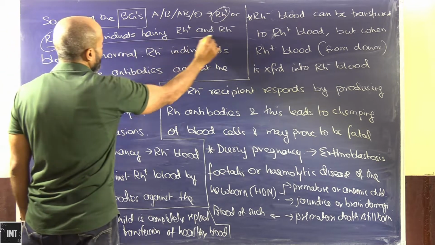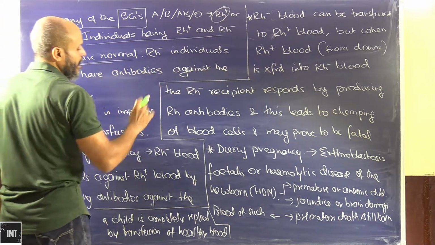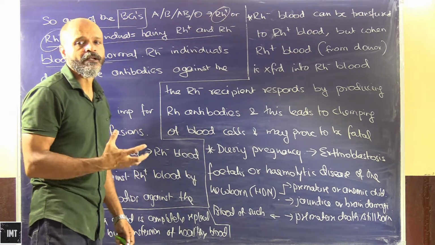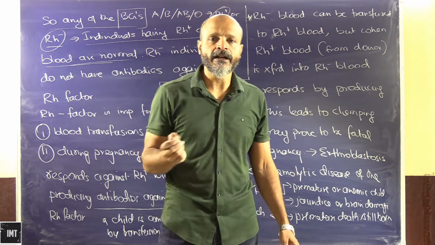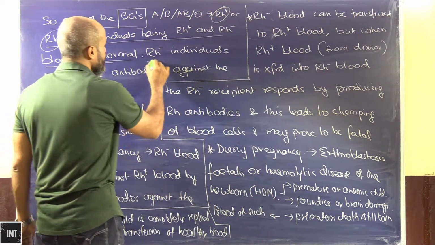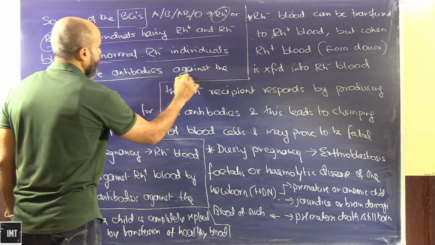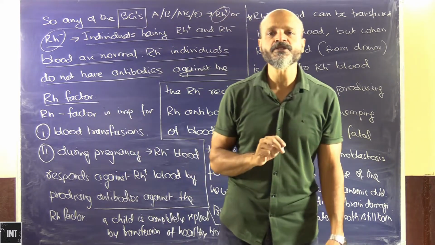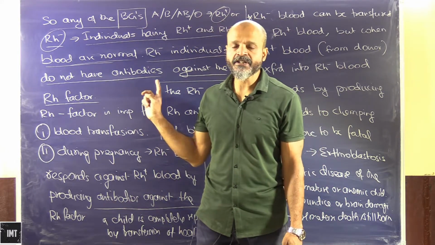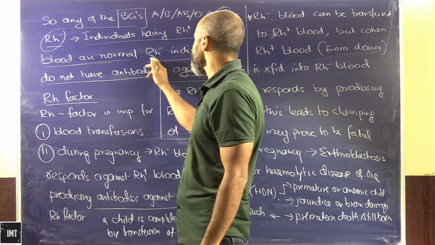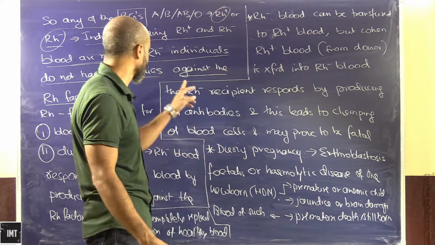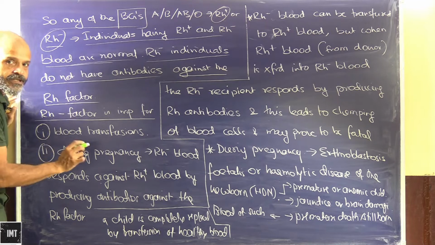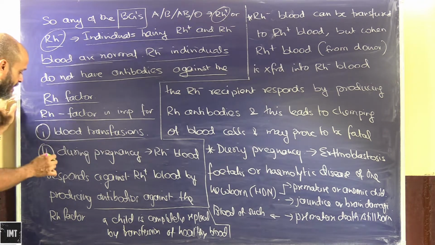Okay, so individuals having RH plus and RH minus blood groups are more or less normal, and we have seen that a huge number of people have RH plus or RH minus as their blood group. RH minus individuals do not have antibodies against the RH factor. This is one reason why complications can be created during blood transfusions or pregnancy. So RH factor is important to be considered during blood transfusions and during pregnancy.